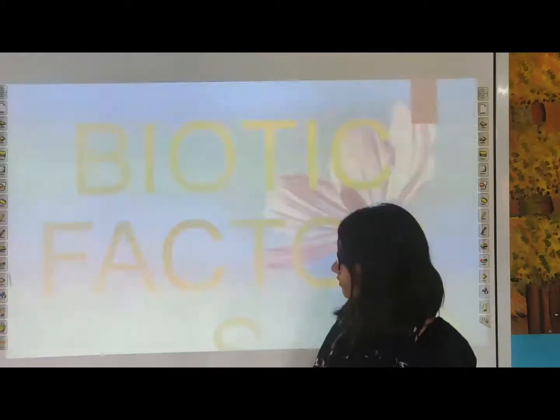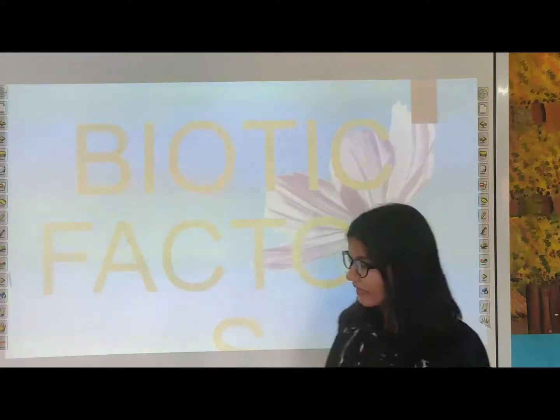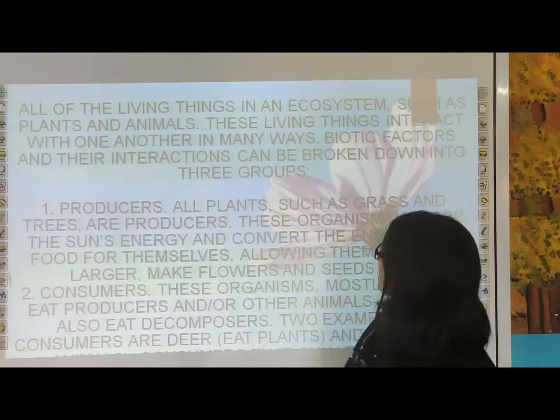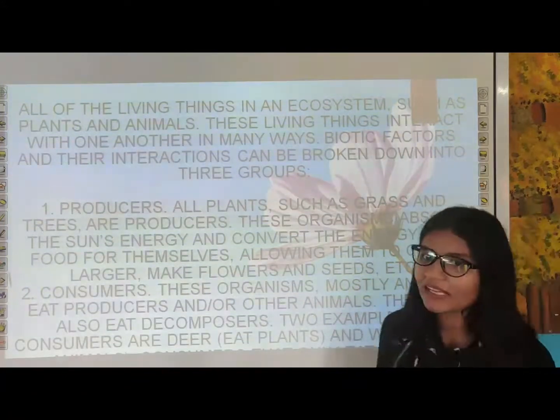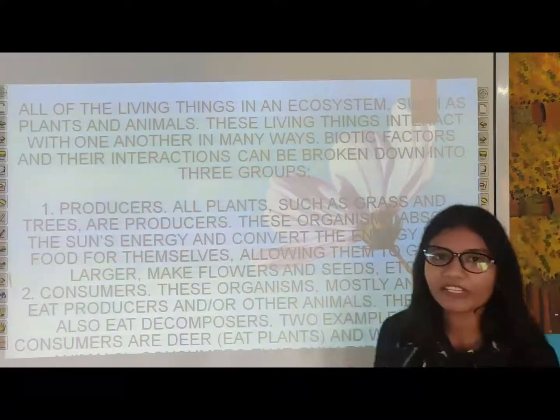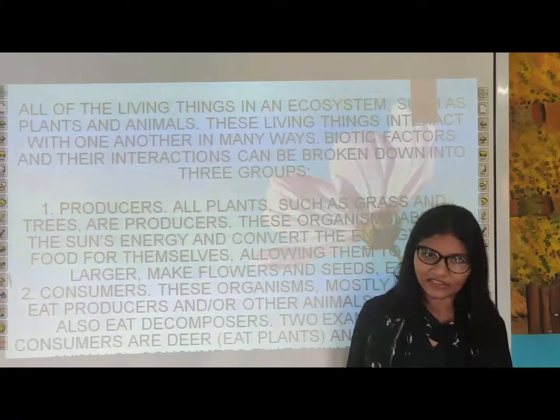Now we will deal with all the biotic and abiotic components one by one. First one is all the living things in the ecosystem, such as plants and animals. These living things actually interact with each other in the form of food chain, food web, etc.